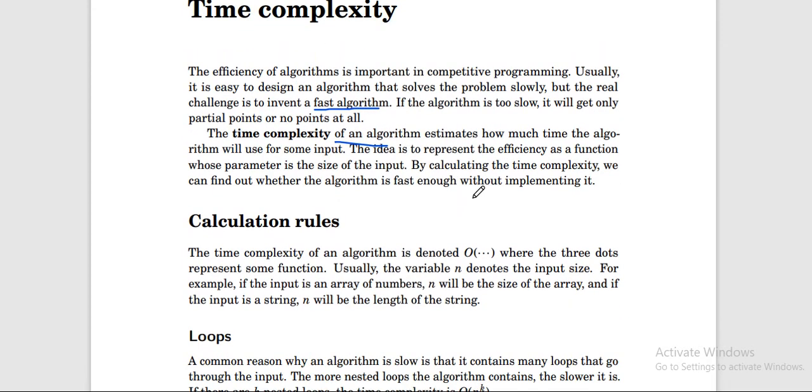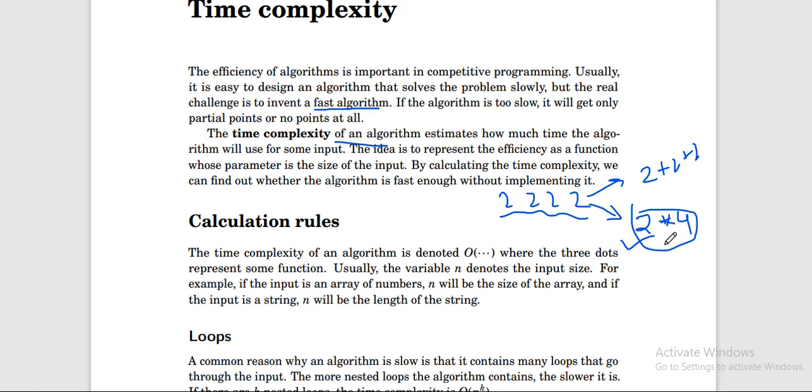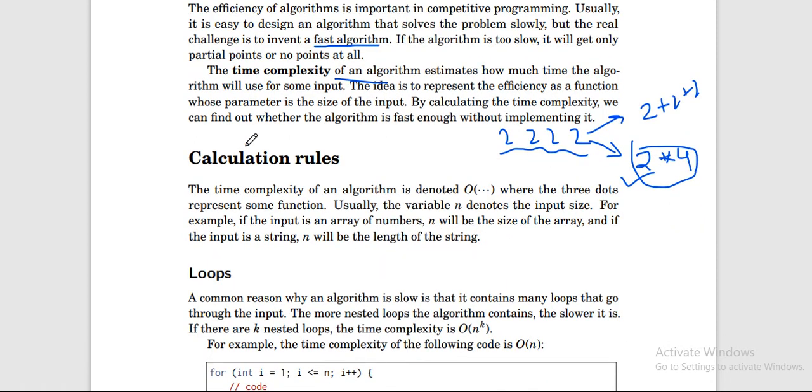You can take an example. Suppose you are given a few numbers as input. You are given the same number, 2, four times, and you have to find the sum of all these numbers. First, you can add them as usual, as is done in your code. Or, as you know, these numbers are the same, so you can just multiply 2 by how many numbers are present, that is 4. So which algorithm will be faster? Absolutely the second, because we get the answer in an easy way. Okay, so this is what time complexity is.